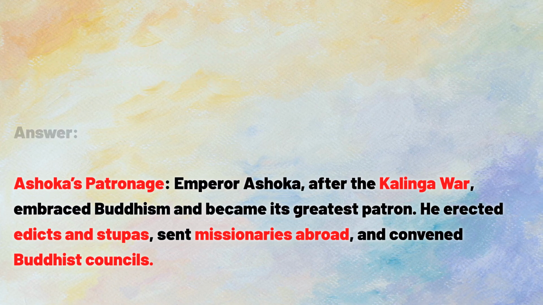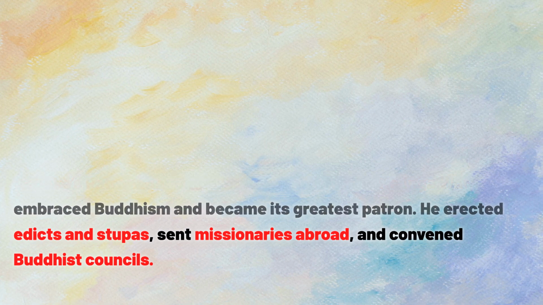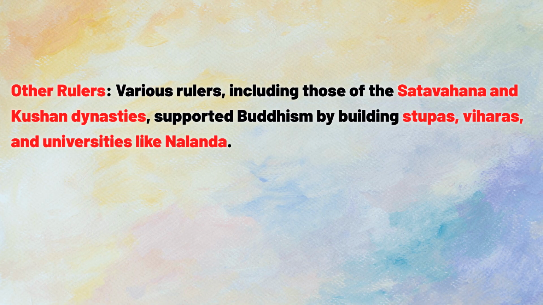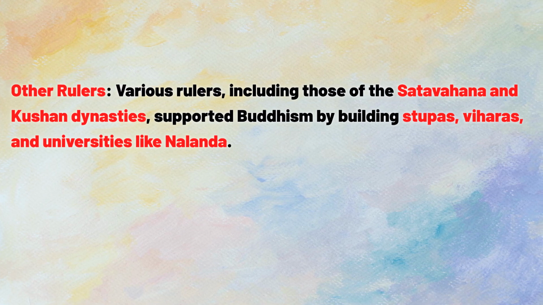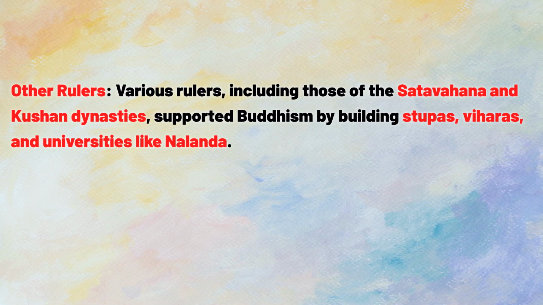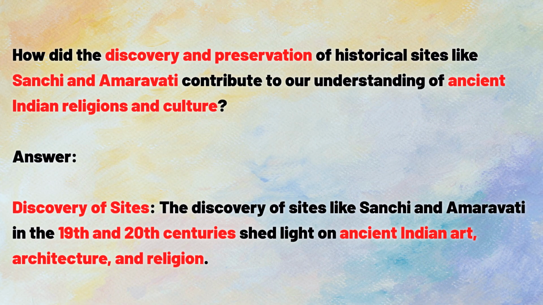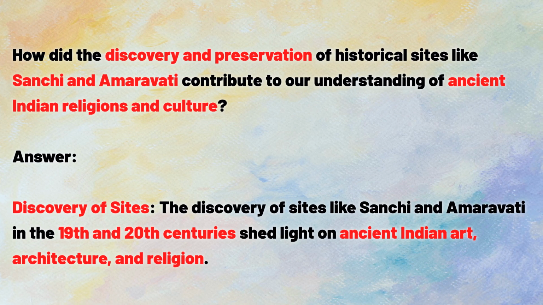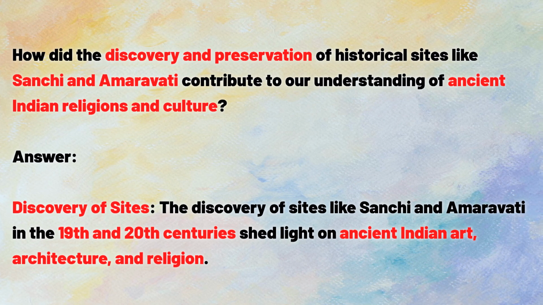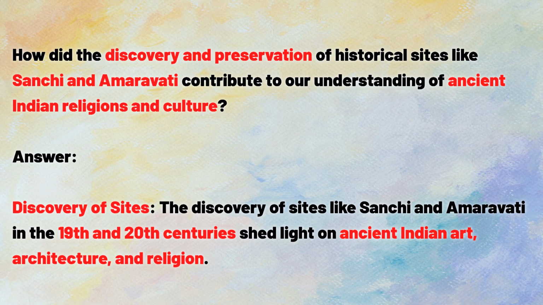He erected edicts and stupas, sent missionaries abroad, and convened Buddhist councils. Other rulers. Various rulers, including those of the Satavahana and Kushan dynasties, supported Buddhism by building stupas, viharas, and universities like Nalanda. How did the discovery and preservation of historical sites like Sanchi and Amaravati contribute to our understanding of ancient Indian religions and culture?